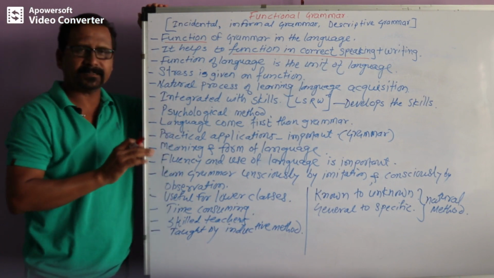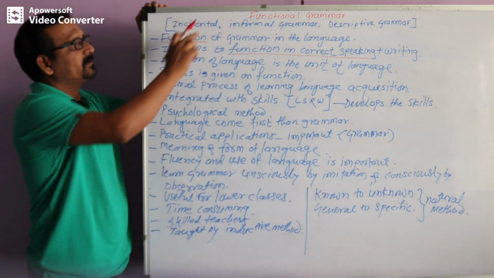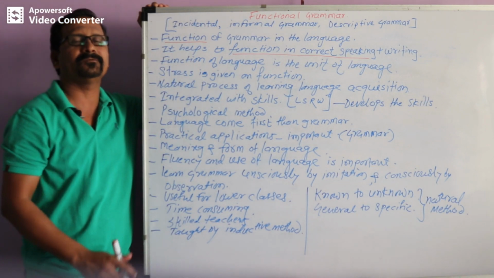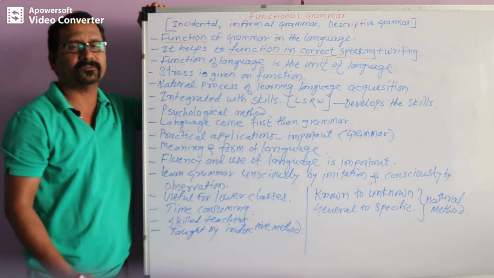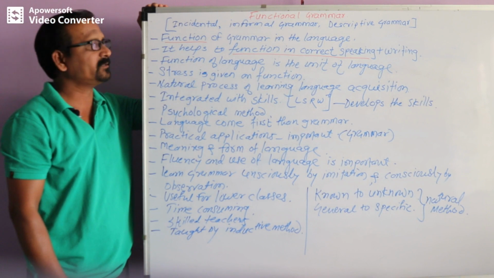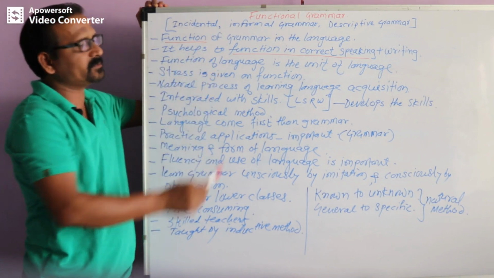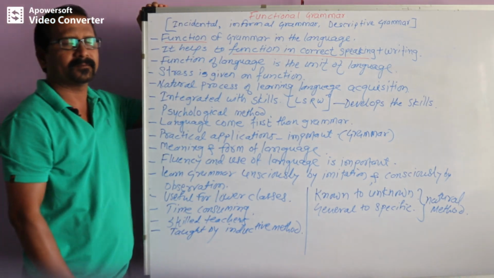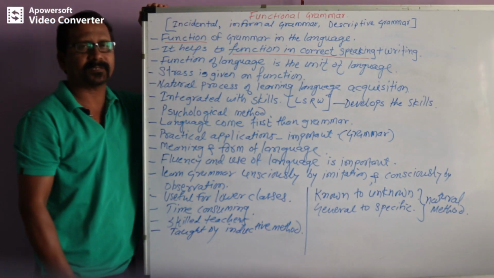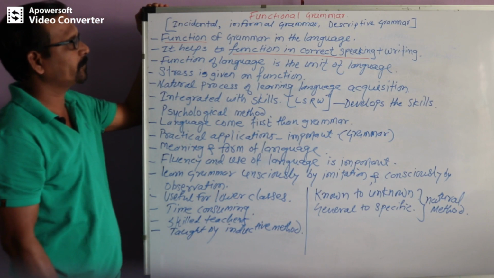When I have to write or speak, the function is very important: in what way I write it, in what way I present my lecture before the students. So definitely functional grammar helps to speak correctly and to write correctly.